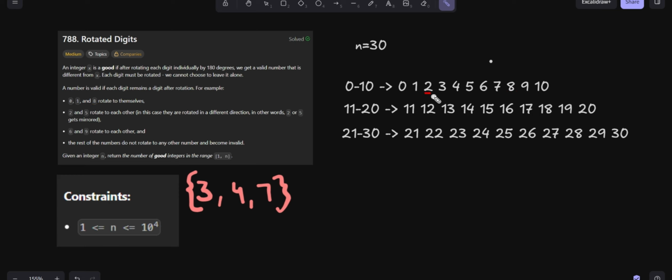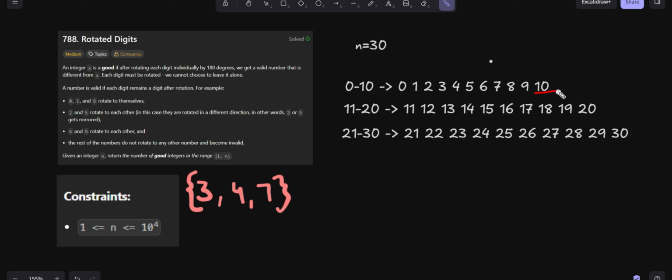But 2 is going to contribute because it changes to 5. 3 is not going to contribute because it's invalid. 4 is not going to contribute. 5 is going to contribute because it changes to 2. 6 is going to change to 9. 7 is not a valid number. 8 is not contributing anything because it rotates to itself only. 9 is changing to 6.